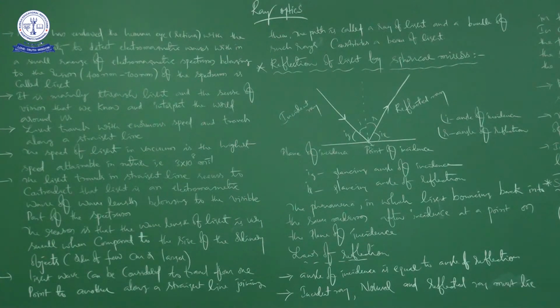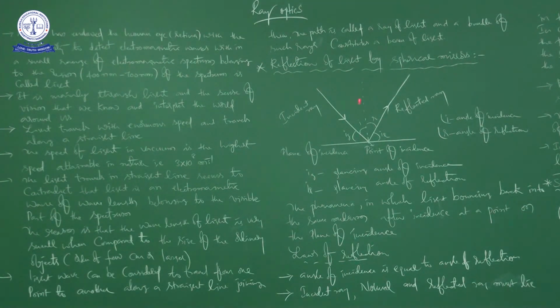Laws of reflection. See here. Angle of incidence is equal to angle of reflection. Next, incident ray, normal and reflected ray must lie in the same plane.